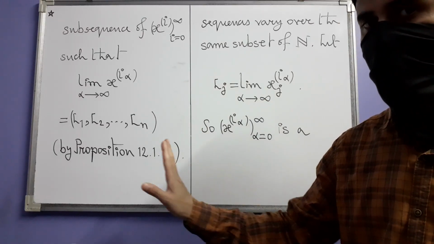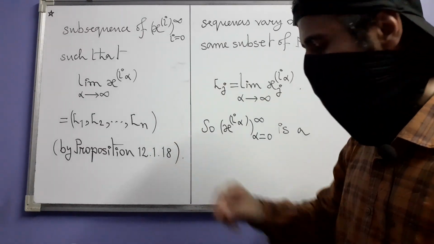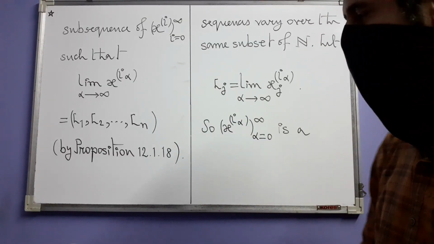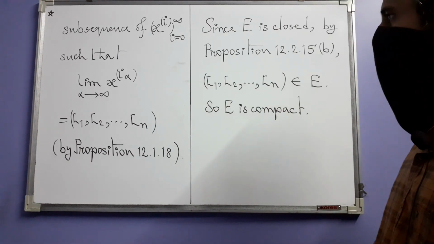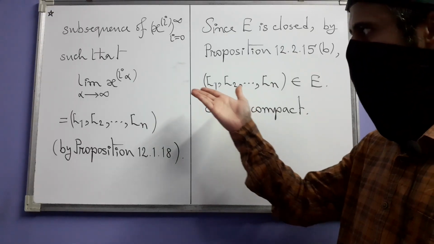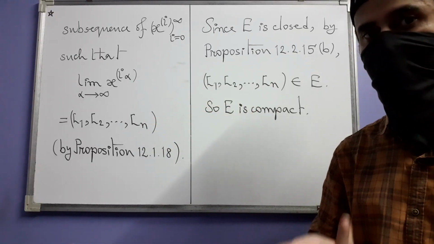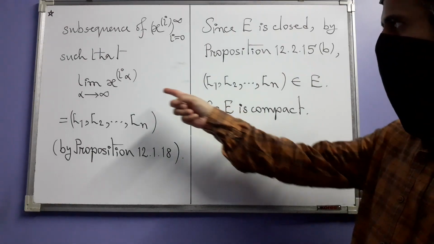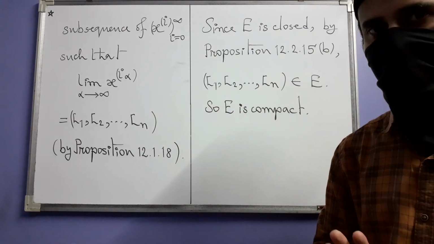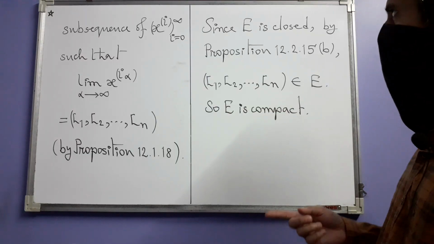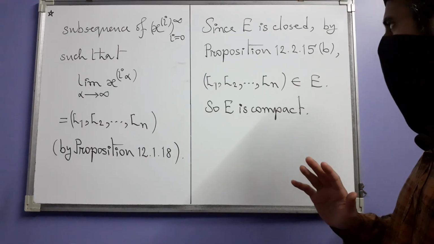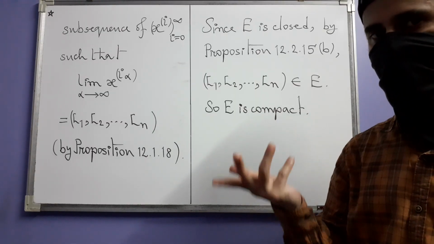But we are not completely there yet. Is this limit inside E? That fact also is needed. And yes, that is the case, because E is not only bounded. You used the boundedness of E to find this subsequence, but E is also closed. And this is a sequence which is convergent in a closed set. So the limit needs to belong to the closed set, and that fact comes from proposition 12.2.15b. So that's it. Now we are finally there.